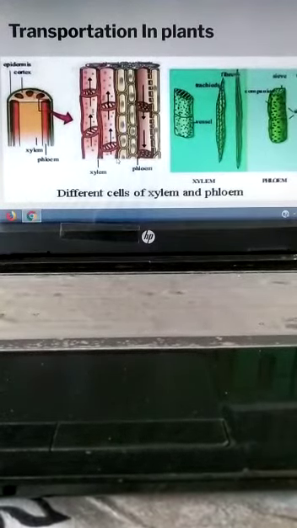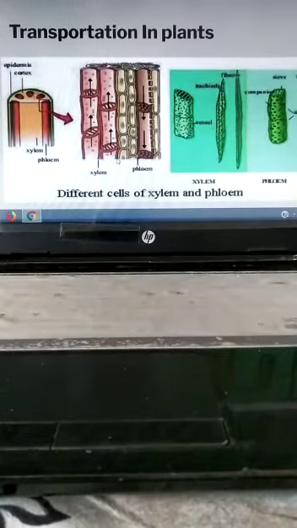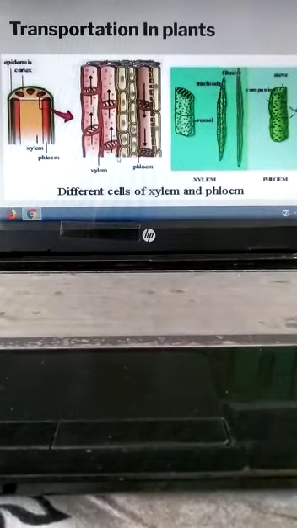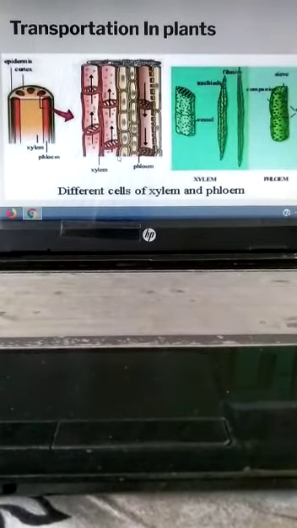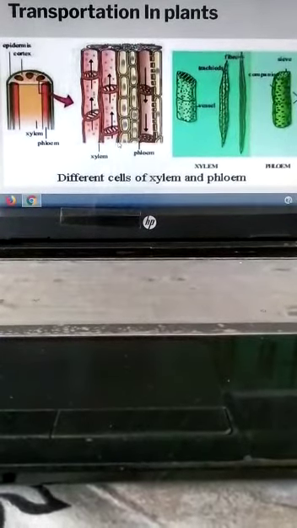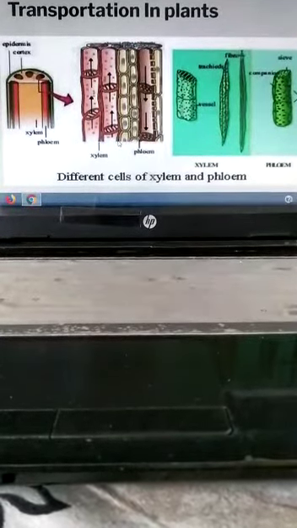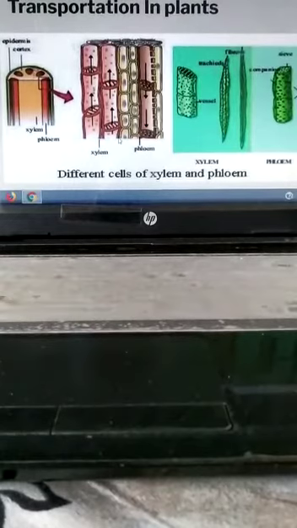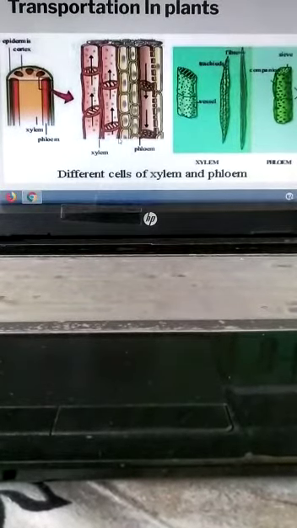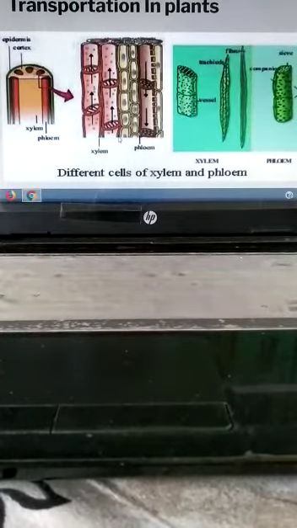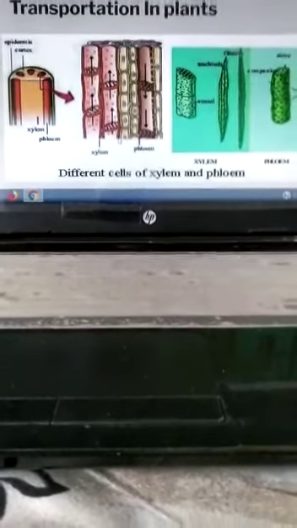The transport of materials in plants can be divided into two parts. First one, transport of water and minerals in plants. Second, transport of food and other substances in the plants. The water and the minerals dissolved in it move from the root of the plant to its leaves through two kinds of elements of the xylem called xylem vessels and tracheids. First is the xylem vessels.